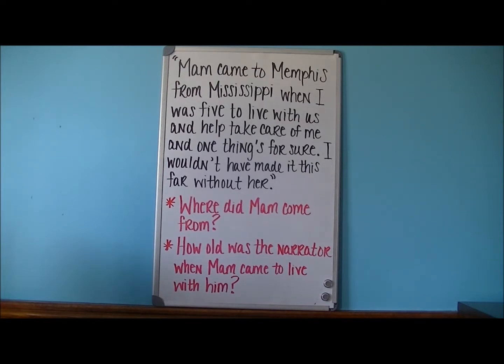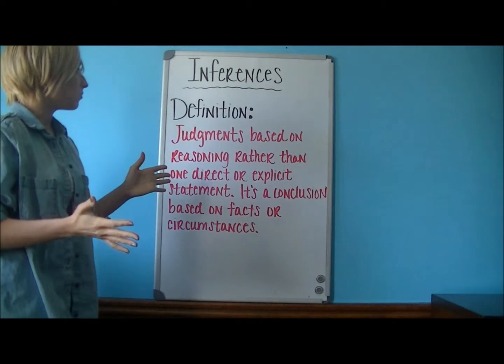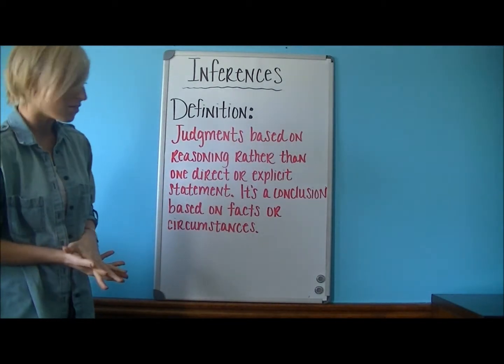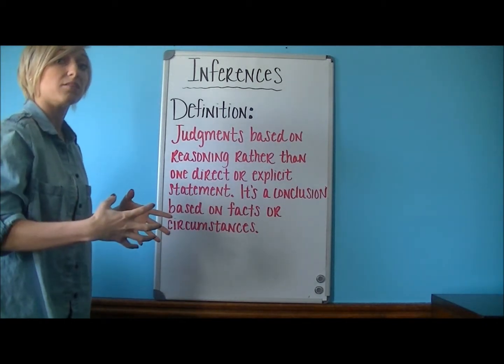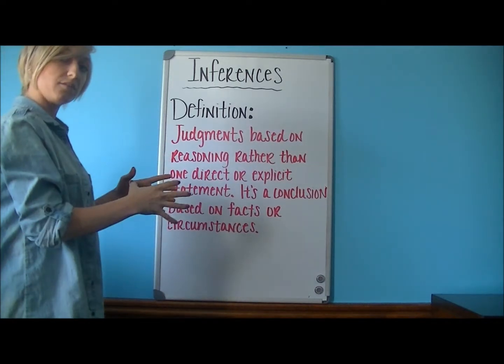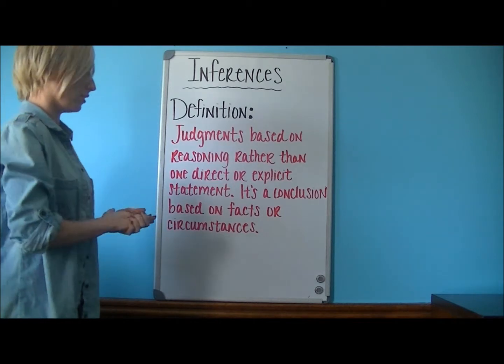But now that we have an understanding about this, let's look at what an inference is. Inferences can be a little trickier. Inferences are judgments based on reasoning rather than direct or explicit statements. It's a conclusion based on facts and circumstances. It's what you infer out of what the text says. Because these are a little trickier, I'm going to show you a couple examples of these so you can better understand this.